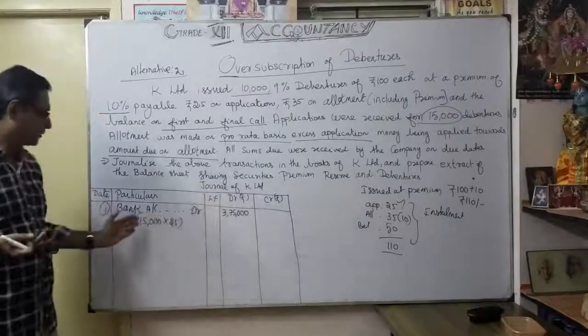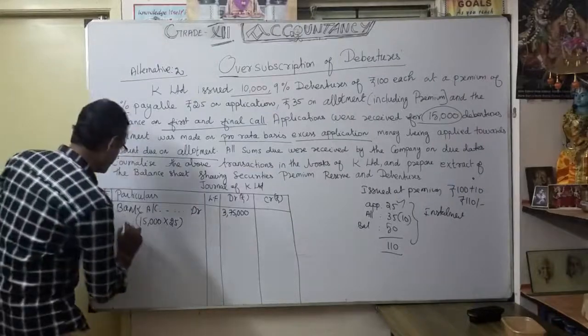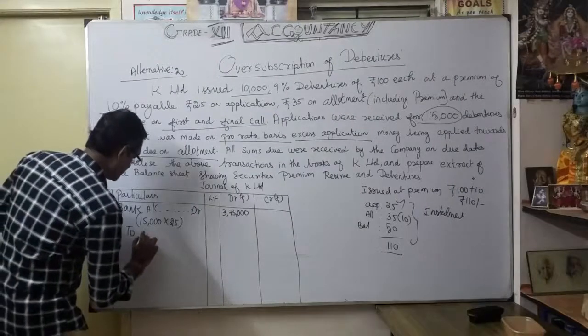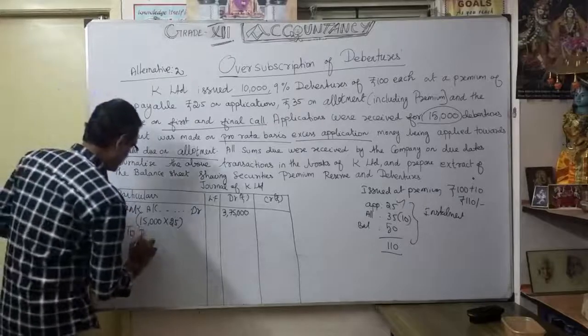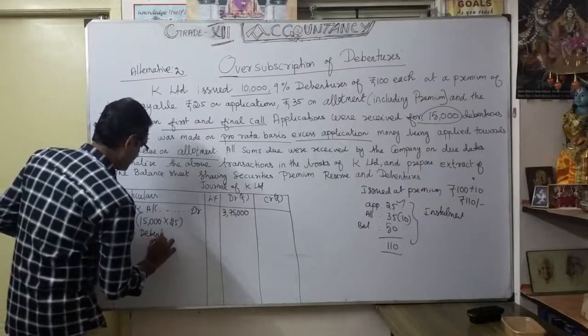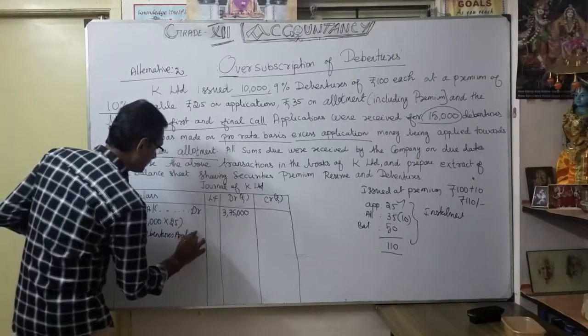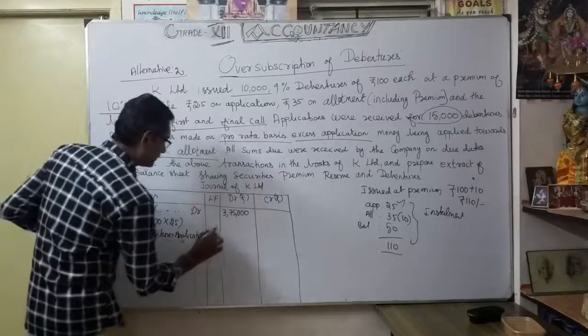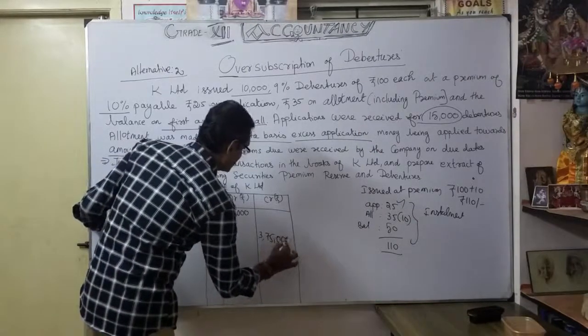Now, total received 15,000 into 25 application. To here we can write, to debentures application account, 3,75,000.